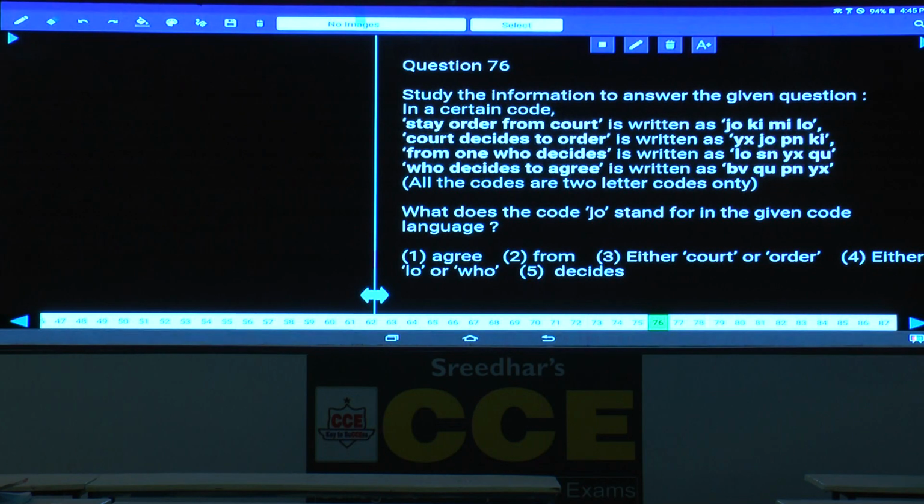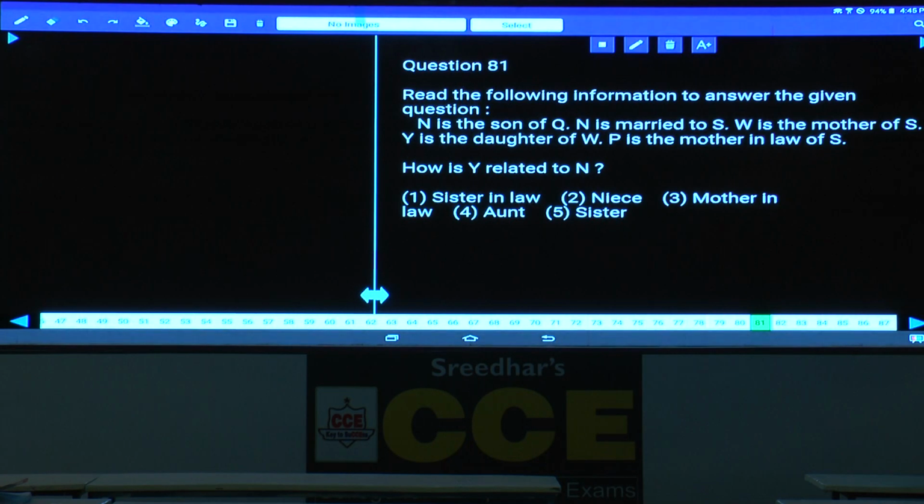Now in this question numbers 81 and 82, tell me what is the information here.